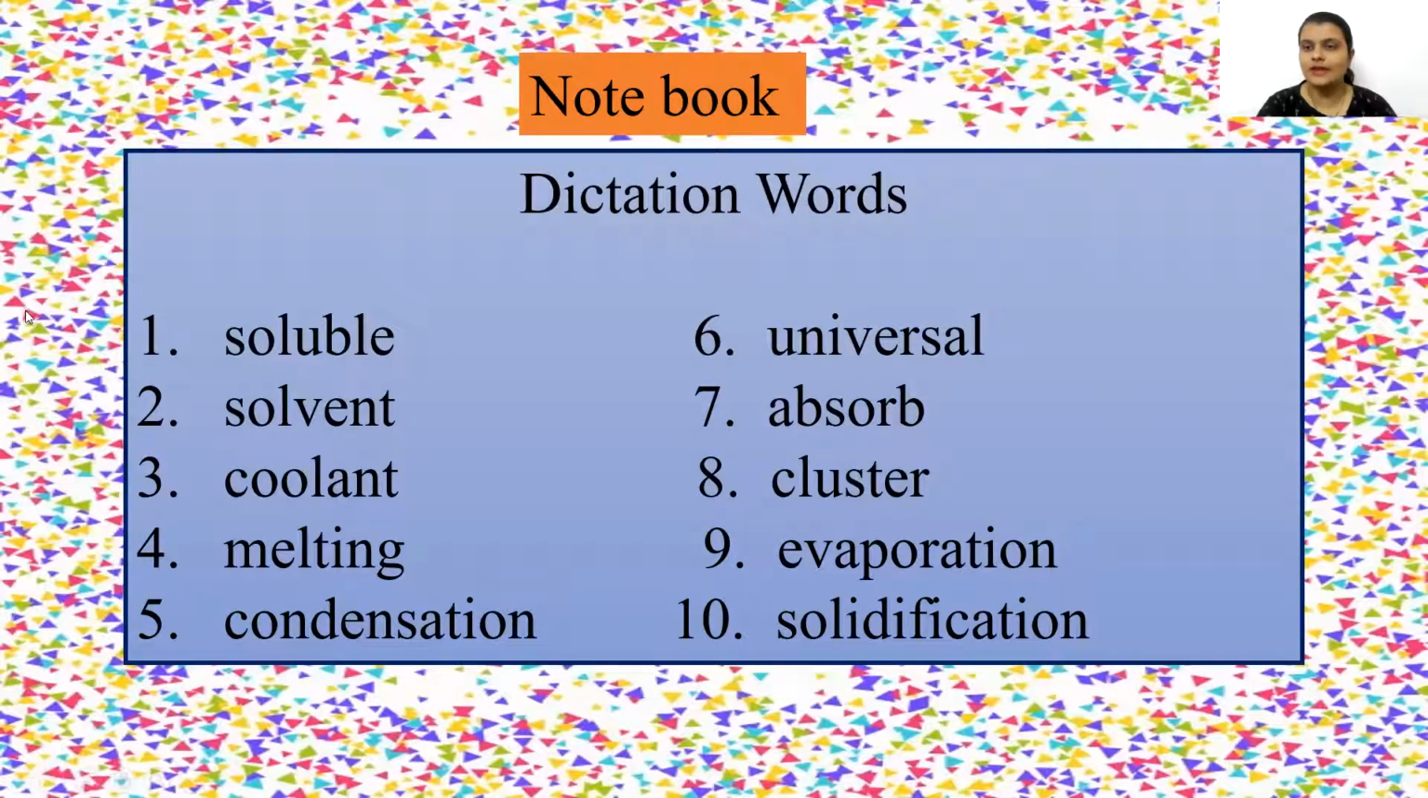So you are going to make three columns. One time you will write these dictation words in class and two times you will write it at home as a homework. Okay, children? So first word is soluble, second is solvent, third is coolant, fourth is melting, fifth is condensation, sixth is universal, seventh is absorb, eighth is cluster, ninth is evaporation, and 10th word is solidification.